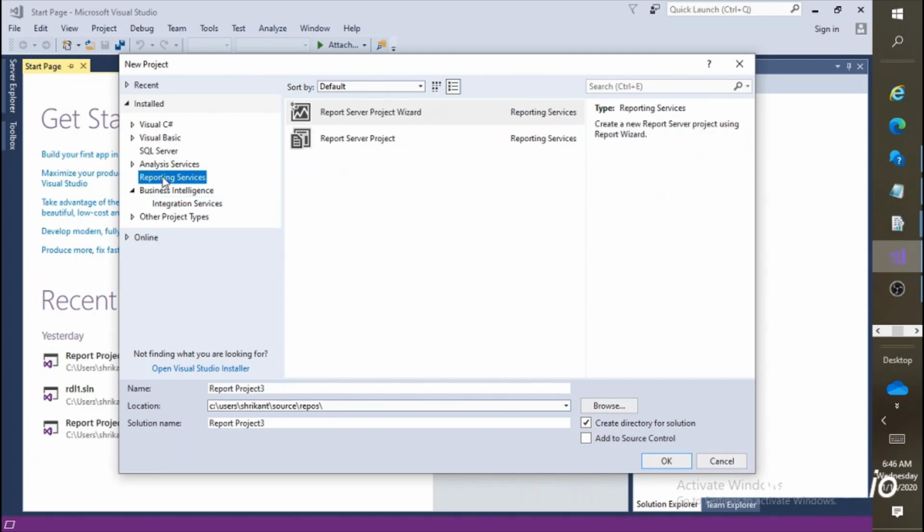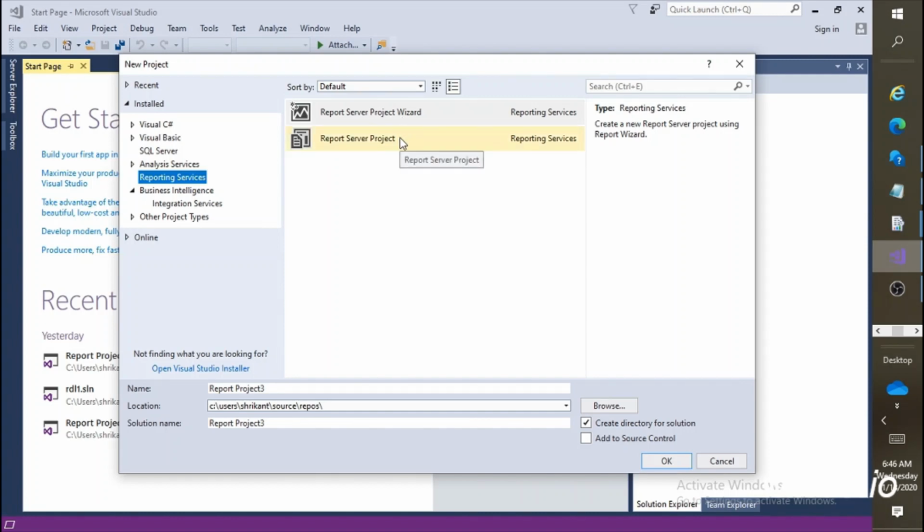In the reporting services, you will see two kinds of project. The first project is the Report Server Project Wizard, another is Report Server Project. So these are the only two projects which we need to add into our solution for creating and generating the data sources and designing the RDL and all other stuff, right? So why do we need these two?